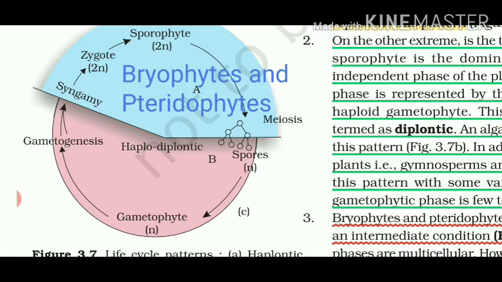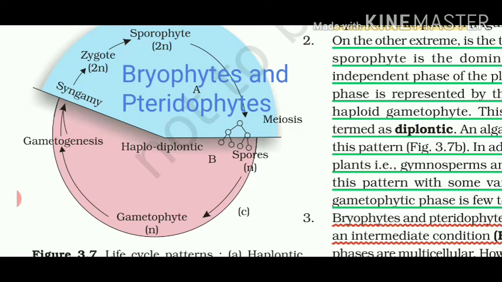Only the portion is changing, sometimes taking 25%, sometimes 50%, and the whole cycle remains the same. There are just small changes: sporophyte is not produced in algae in the first haplontic cycle, and spores are not mentioned in the second case, but spores are formed there at a very small scale.